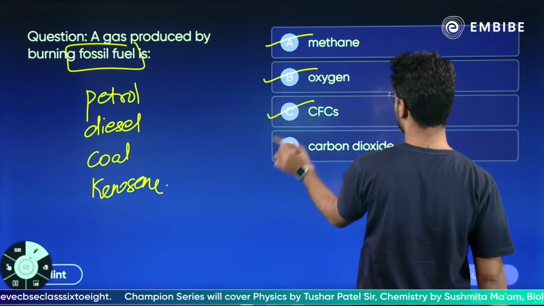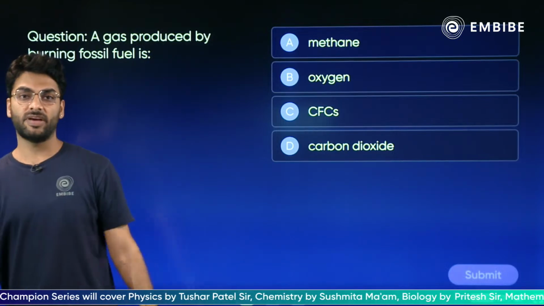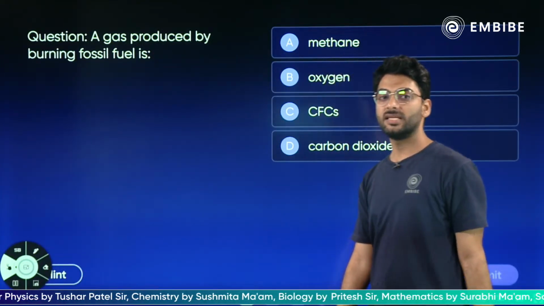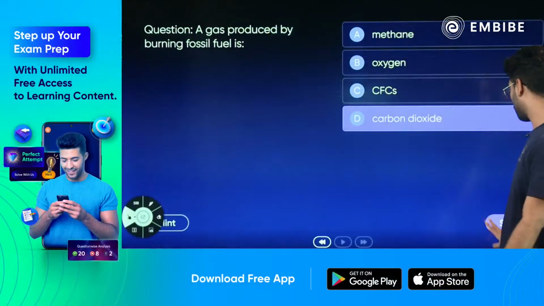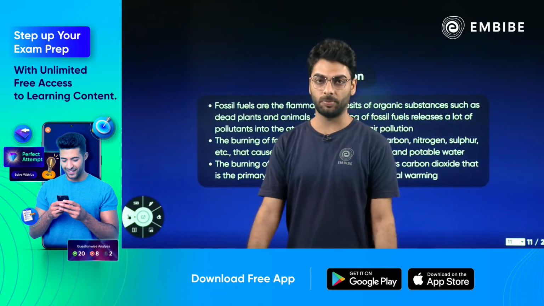Methane, oxygen, CFC or carbon dioxide. What is released when you burn fossil fuels? Very easy. It is carbon dioxide. According to Deepti, absolutely correct. Carbon dioxide is the largest contributor to air pollution.